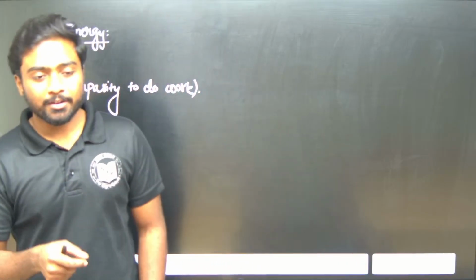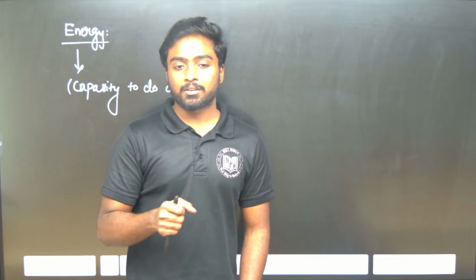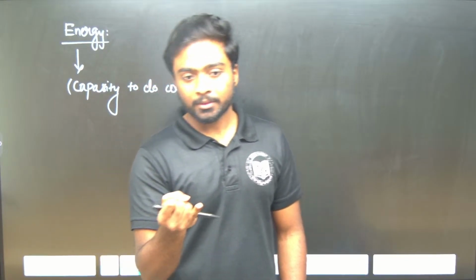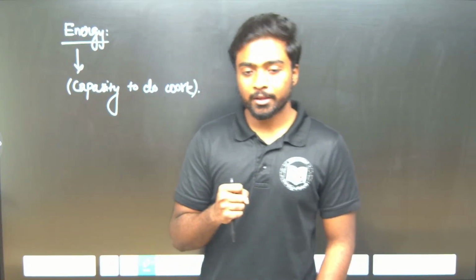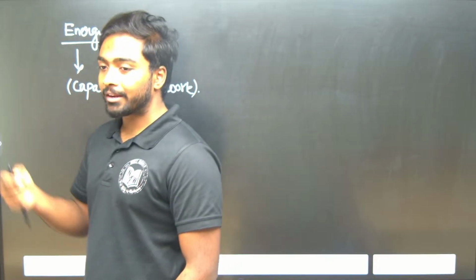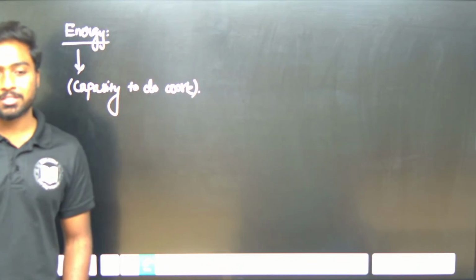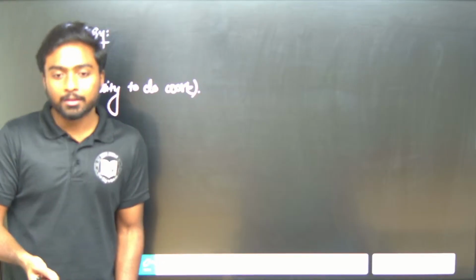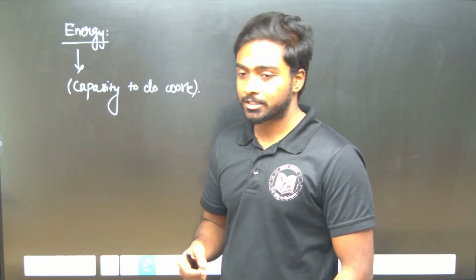In this particular lesson, we will discuss kinetic energy and potential energy, and one more energy, that is spring energy. We will discuss spring energy also, like how much work has been done by the spring, what are the forces applied on the spring, how much it has been displaced, everything. The main important things are kinetic energy and potential energy.